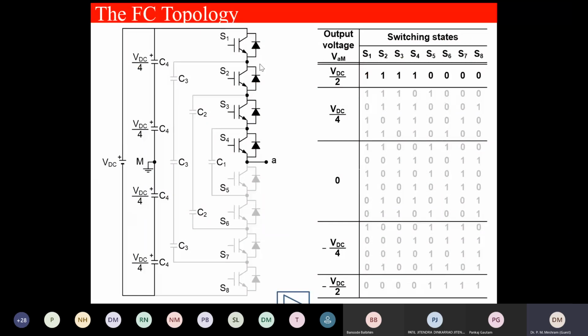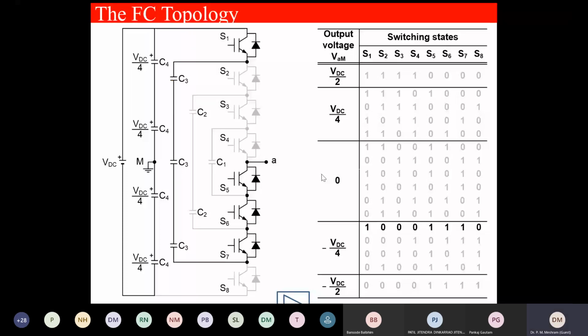Now when these are on, we get VDC by 2. Now you see VDC by 4 in this configuration, I can get by 4 switching combinations. Zero output voltage of the voltage A to M, I get from how many combinations? 1, 2, 3, 4, 5, 6. 6 combinations. These are called the redundancy.